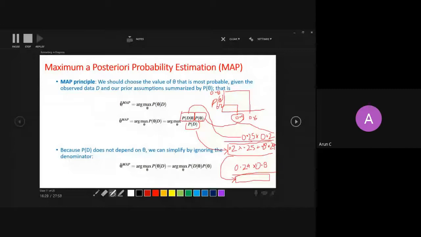0.6. Okay, very good. So you need to just compare the numerators because the denominator is constant. Wherever the numerator is bigger, whether 0.25 multiplied by 0.2 is nothing, 0.25 multiplied by 0.5, and for the second, the numerator is 0.24 multiplied by 0.8. So it is obviously bigger. So then it is 0.6, right?